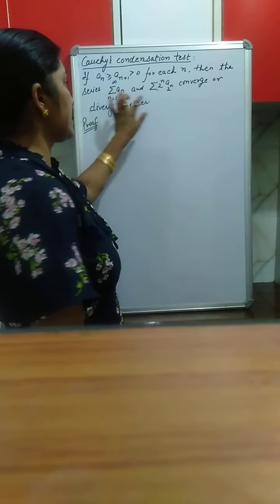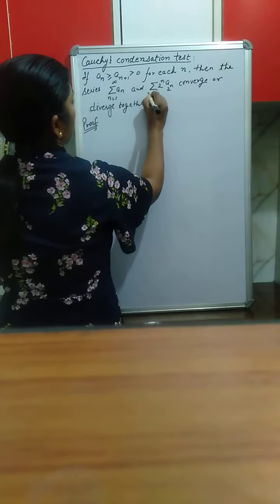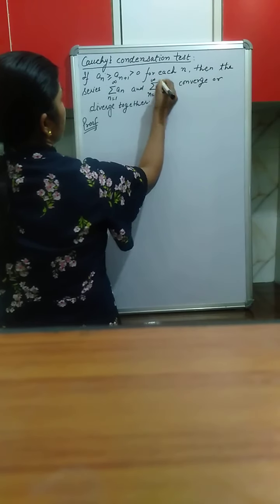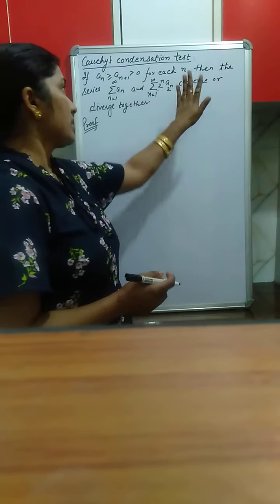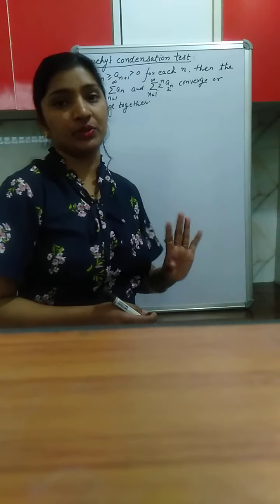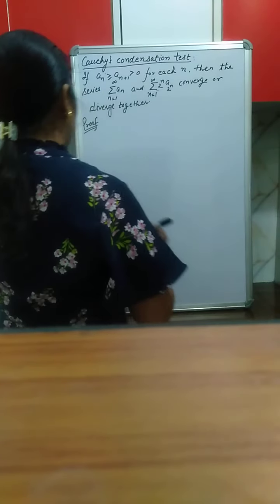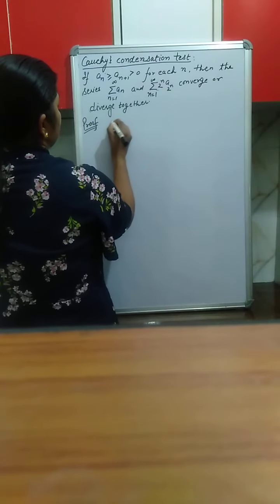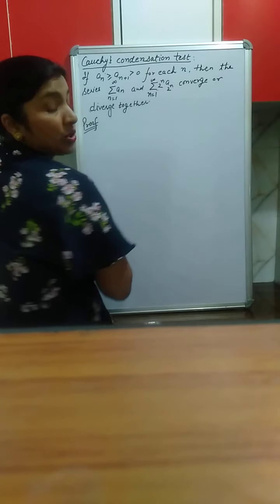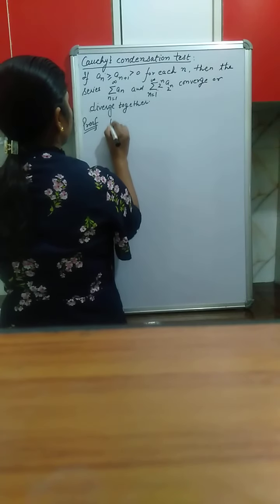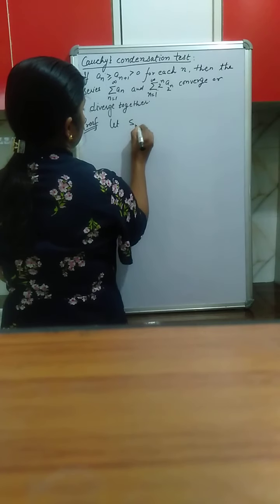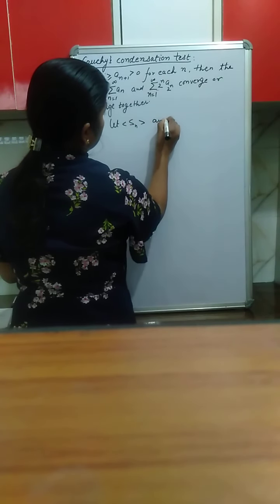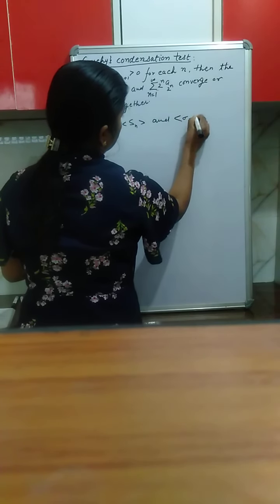Then this series and the series summation n varies from 1 to infinity 2 raised to the power n, a_{2 raised to the power n} converge or diverge together. So let us prove it. Okay. Now we are given the series summation a_n and summation 2 raised to the power n, a_{2 raised to the power n}. Let S_n and sigma_n respectively